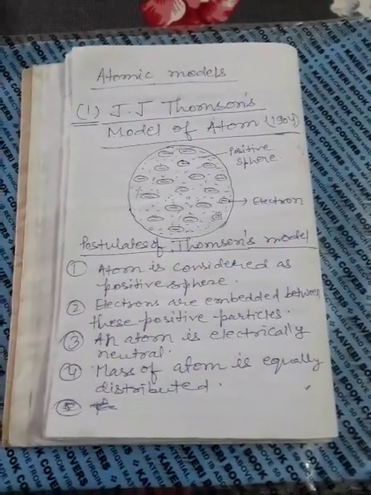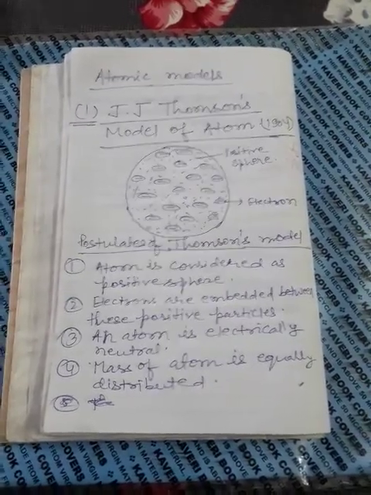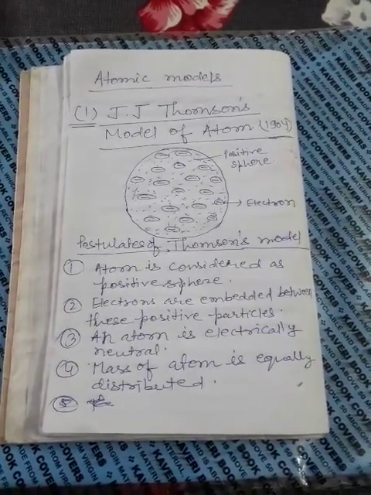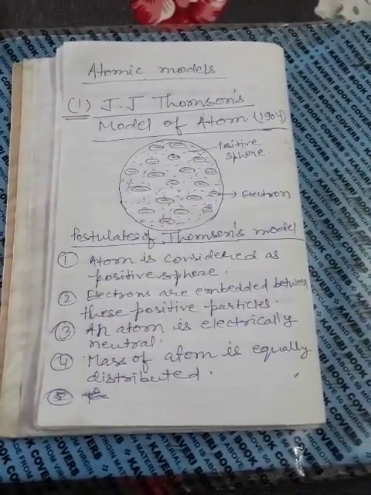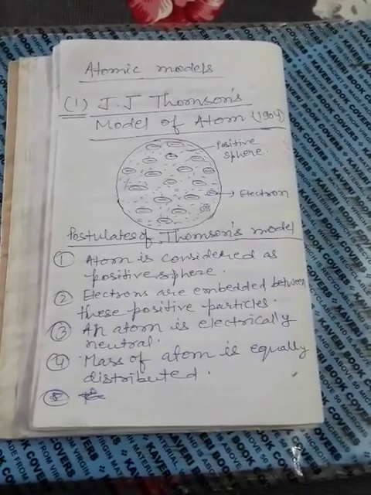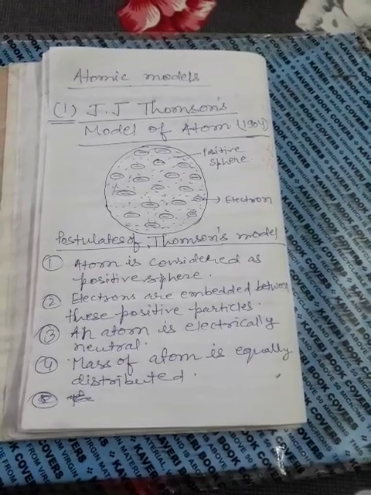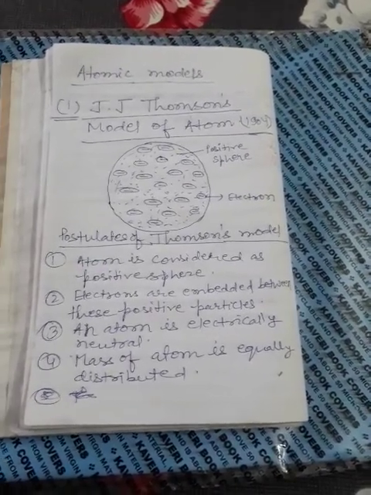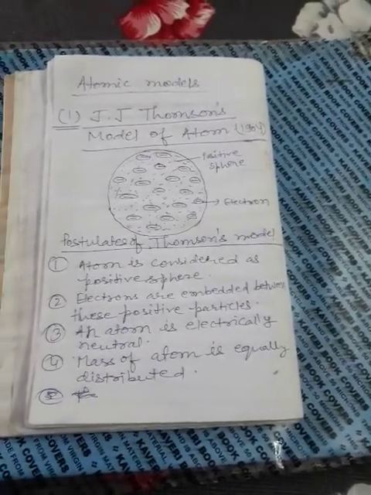After the discovery of electrons, protons and neutrons, scientists tried to find out how these electrons, protons and neutrons are arranged in atoms, and after this they gave different atomic models to give the concept of where electrons, protons and neutrons are situated in the atom. The first atomic model was given by J.J. Thomson.